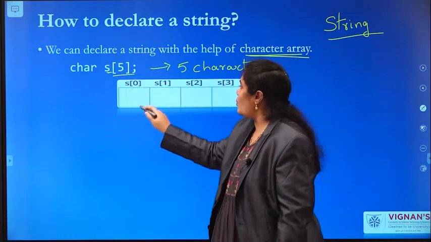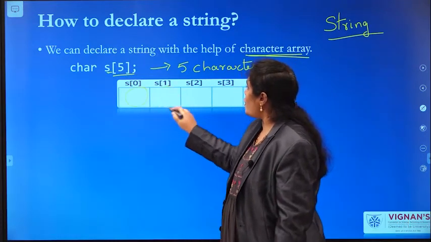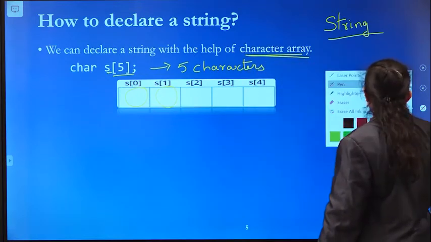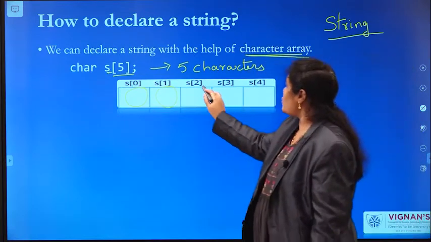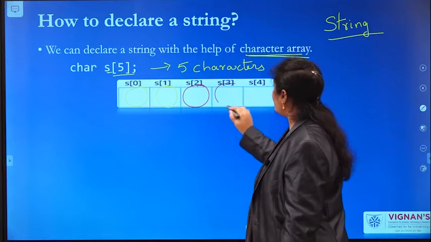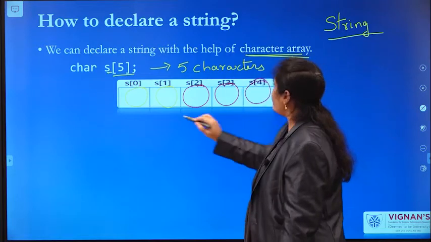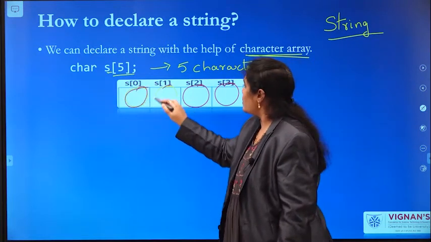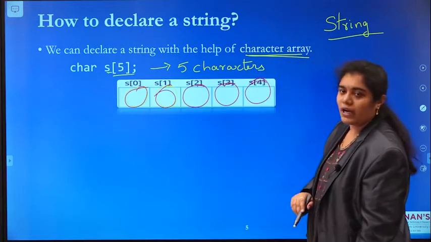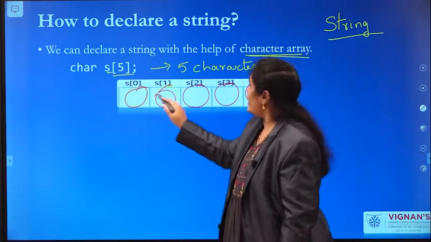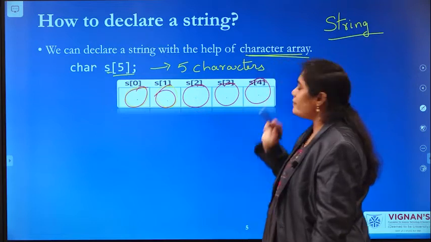This memory is occupied for S of 0, S of 1, S of 2, S of 3 and S of 4. So in this array you can hold 5 characters.